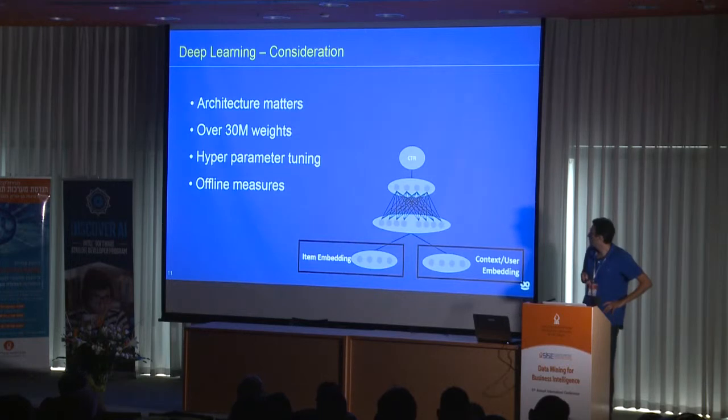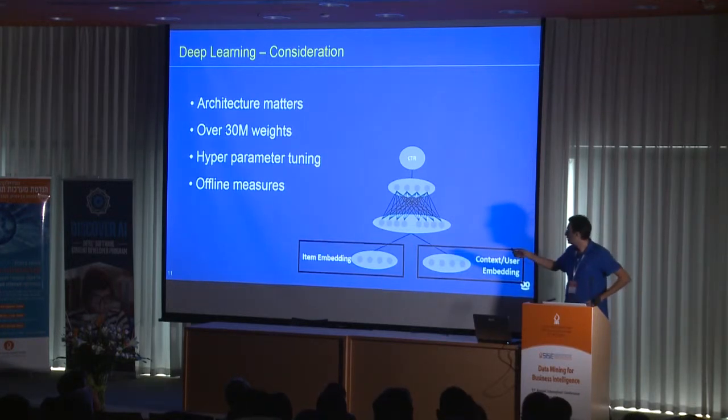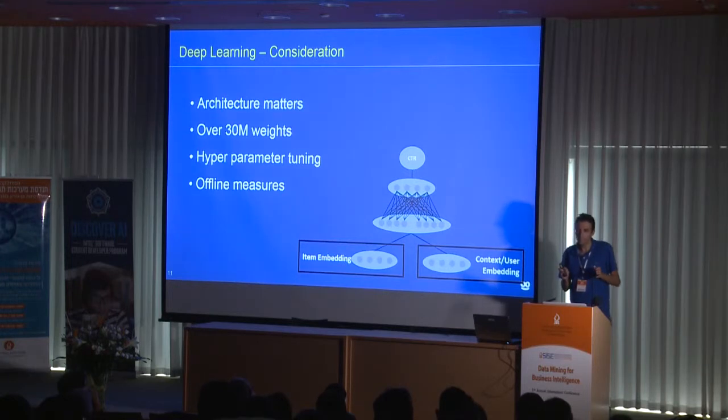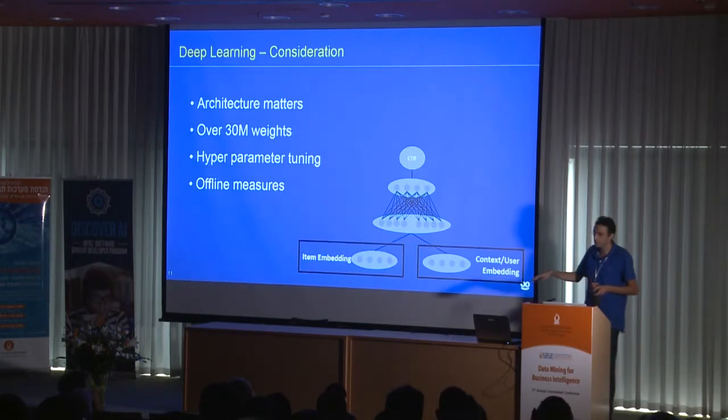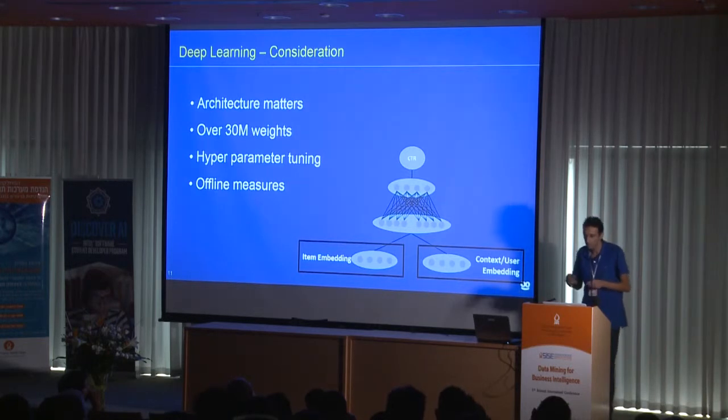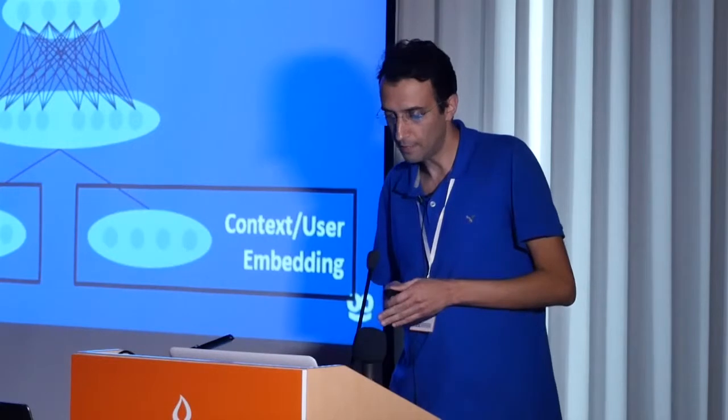So the way we decided to build our network is to build subnetworks. Each subnetwork has its own goal. For example, in the picture you see that we have a subnet for item modeling, item features, a subnet for user, for context, and then we build on top of it another sub-neural network that captures the connection between them and then produces CTR.